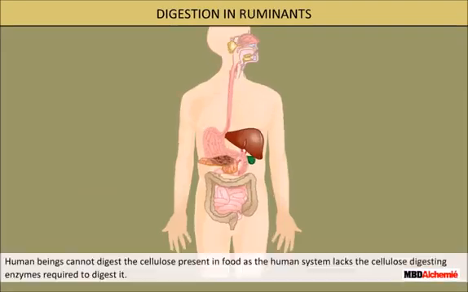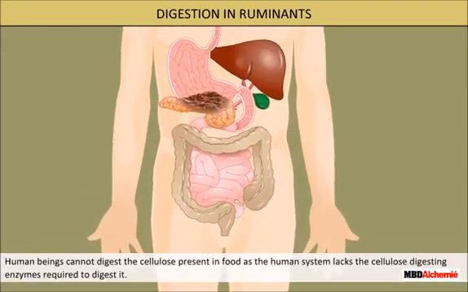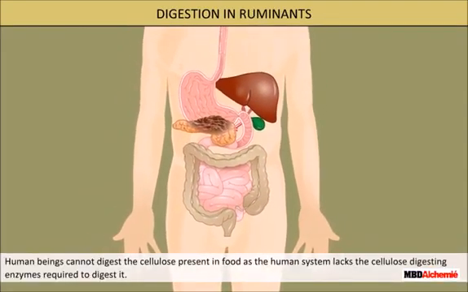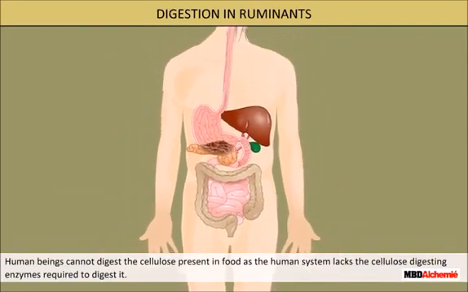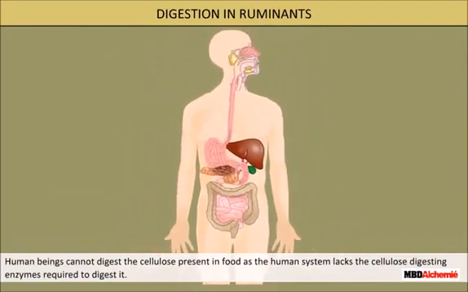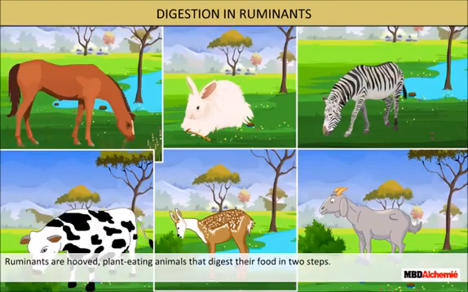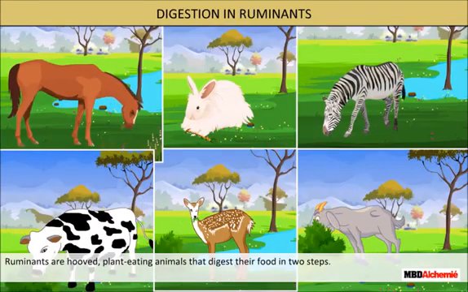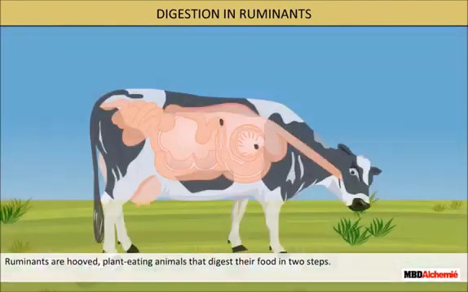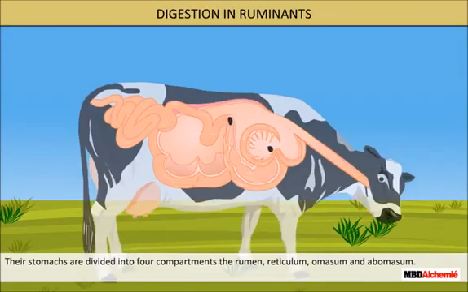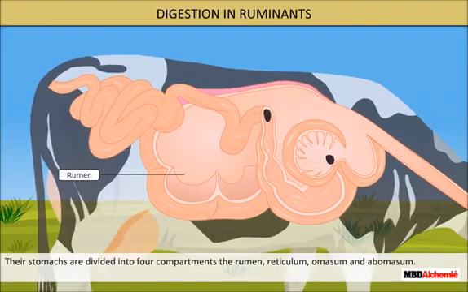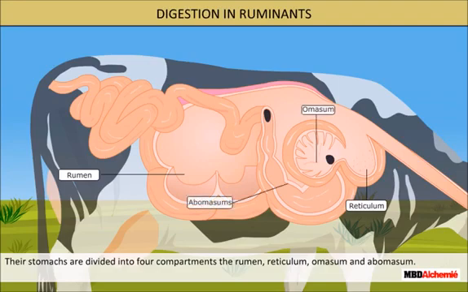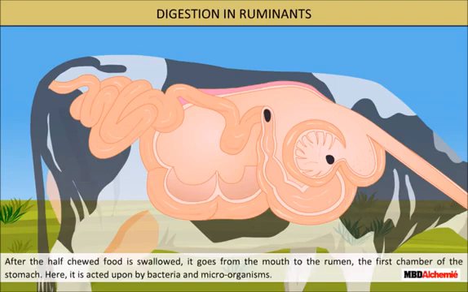Digestion in ruminants. Human beings cannot digest the cellulose present in food as the human system lacks the cellulose enzyme required to digest it. Ruminants are hoofed, plant-eating animals that digest their food in 2 steps. Their stomachs are divided into 4 compartments. The rumen, reticulum, omasum, and abomasum.